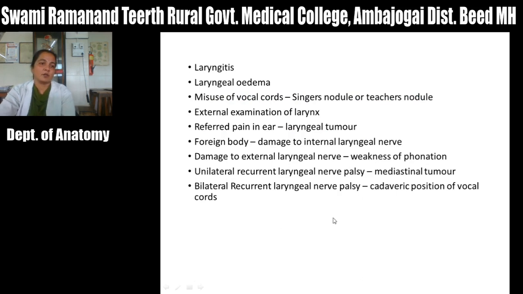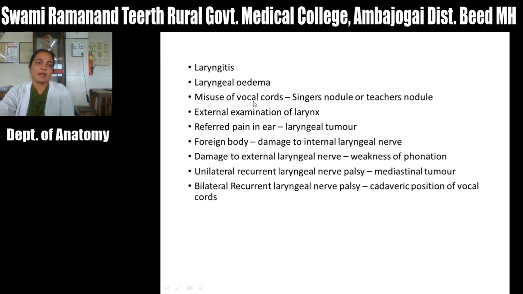Then you can write down about laryngitis, that is the inflammation of the larynx, and laryngeal edema, swelling in the mucous membrane or laryngeal membrane, that is called laryngeal edema, which may suffocate or cause difficulty in breathing. Then misuse of voice, overuse of voice, will produce a nodule on the vocal cord, which usually occurs in singers as well as teachers. So this is also called singer's nodule or teacher's nodule.